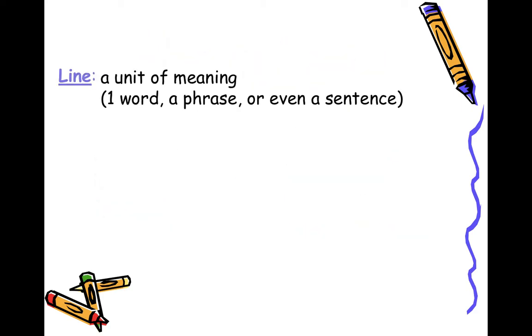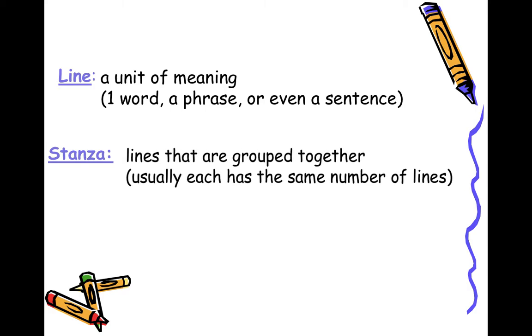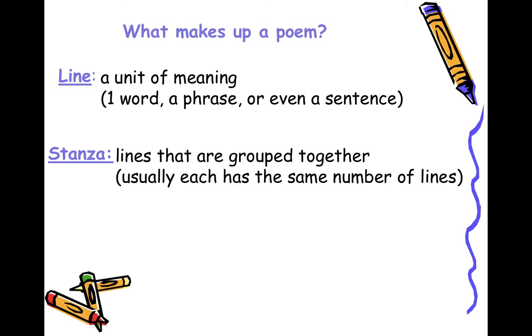What makes a poem? There's the line. It's a unit of meaning. It could be one word, a phrase, or even a sentence. What is a stanza? Lines that are grouped together. Usually each has the same number of lines. So what makes up a poem is a line and a stanza. So a stanza resembles a paragraph in an essay.